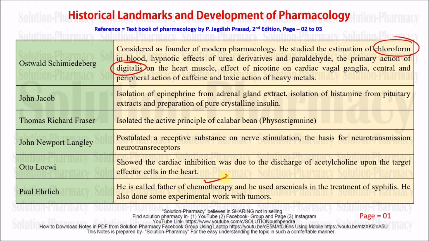There are two types of cells present in our body. First is the normal cell, whose replication takes place as per the regulation process of our body, and the second one is called the cancerous cell, which continuously multiplies and keeps growing, and the control of the body is not over them. This is called a cancerous cell. He also used arsenicals in the treatment of syphilis, and he also did some experimental work with tumors, that means cancerous cells. That is why he is considered the father of chemotherapy.